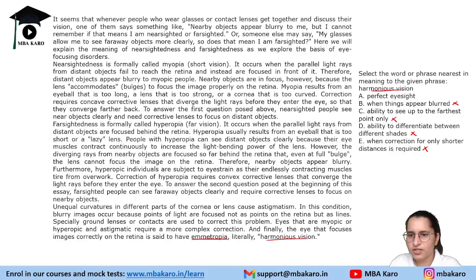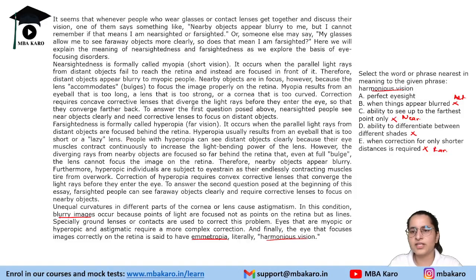In fact, that would be far-sightedness, where correction for shorter distance is required, right? And the ability to see up to the farthest point only would be near-sightedness. So this is near, this is far. Differentiating between shades is something different. Things appear blurry, you can see here, that is astigmatism, which is also a condition. Things appear blurry in near-sightedness also, far-sightedness also, and astigmatism also, right?